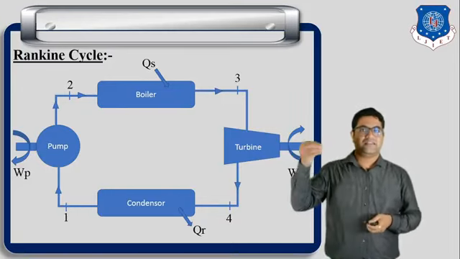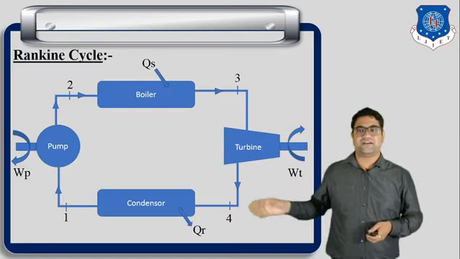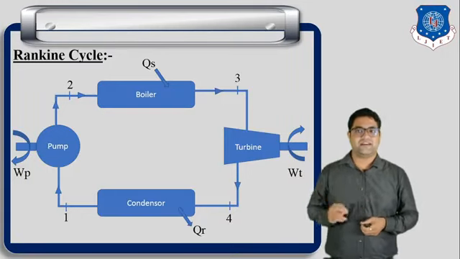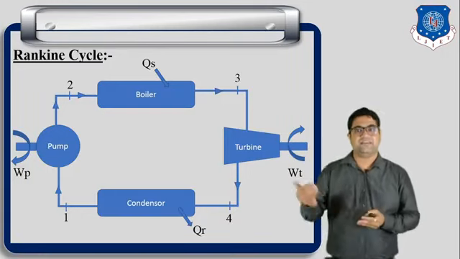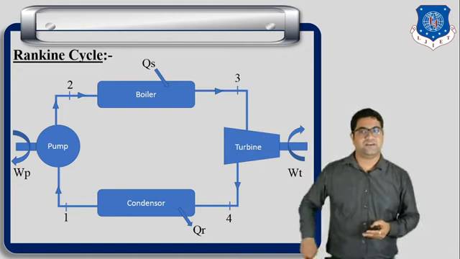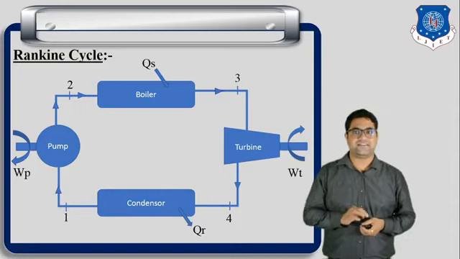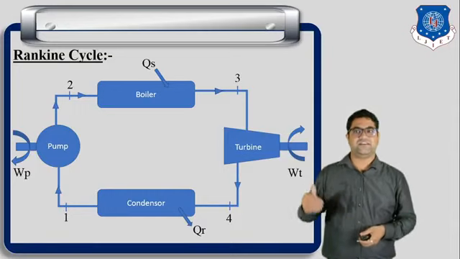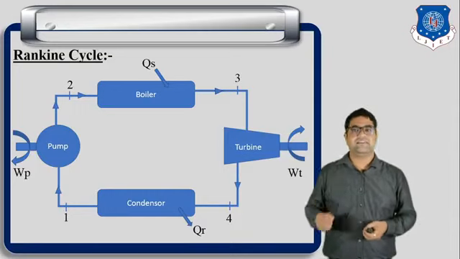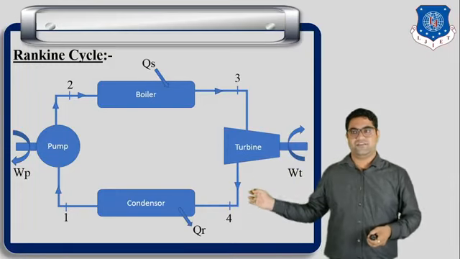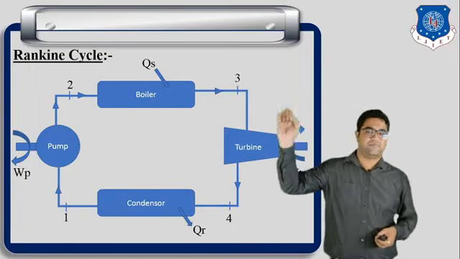After that, the steam goes to the condenser. In the condenser the steam rejects heat to the atmosphere and is converted into water. Finally, that water is supplied by the pump to the boiler.